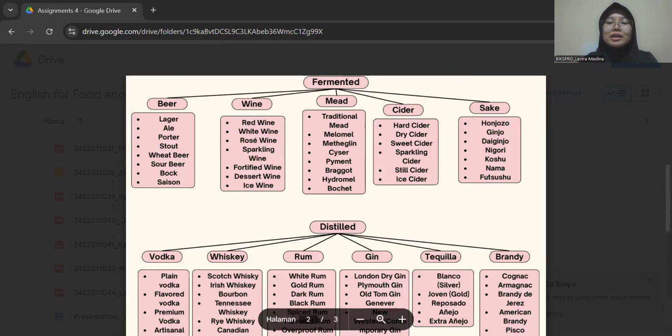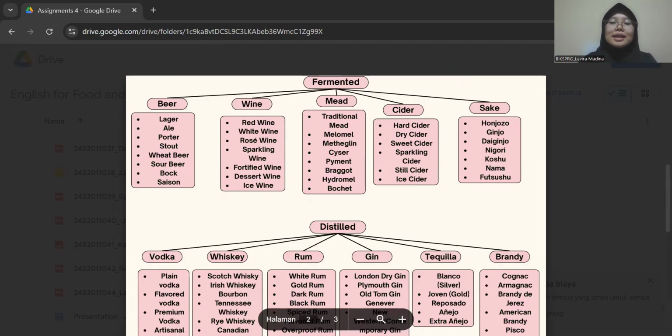So for the next is a rosé wine. Rosé wine is made from red grapes with limited skin contact, giving it a pink hue. And for the example is a Whispering Angel rosé. So for the next is sparkling wine. Sparkling wine is a carbonated wine, either naturally or artificially fizzy. For the example, is the champagne. For the next is a fortified wine. Fortified wine is a wine with added distilled spirits, usually brandy, increasing alcohol content. For the example is a port.